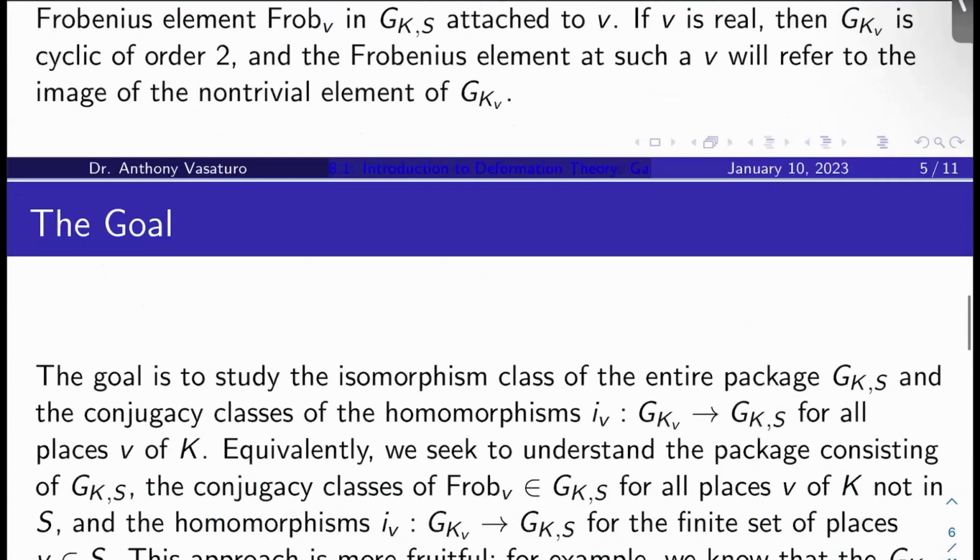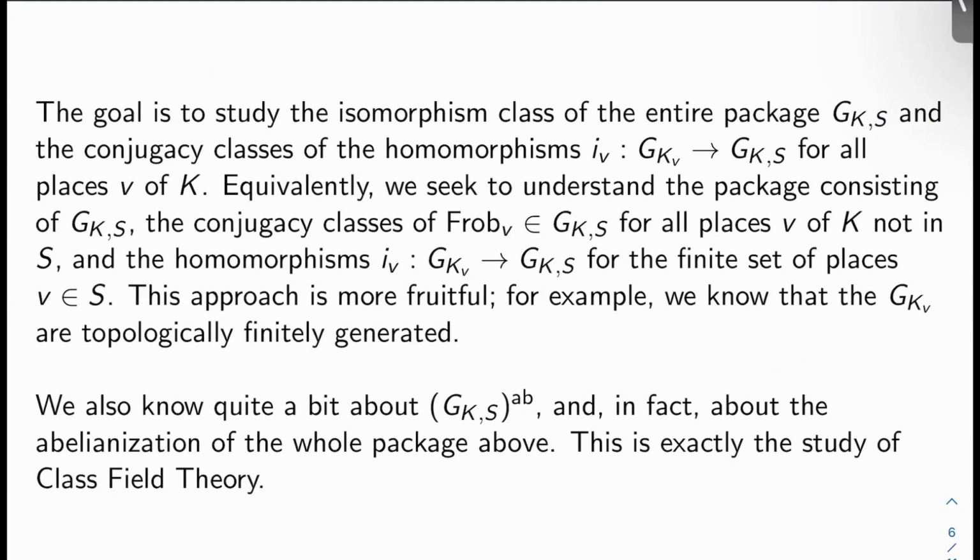Okay. So the goal is to study the isomorphism classes of the entire package G_K,S and the conjugacy classes of the homomorphisms i_v from local Galois groups of V into G_K,S for all places V of K, instead of just trying to study G_K,S itself. Equivalently, we seek to understand the package consisting of G_K,S, the conjugacy classes of the Frobenius elements at V in G_K,S for all places V of K not in S, and the homomorphisms i_v from G_K_v to G_K,S for the finite set of places V in S. Okay, so you don't just study G_K,S, you study these kind of local maps into it as well.